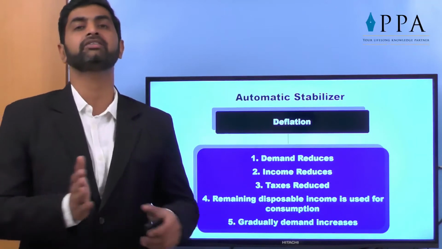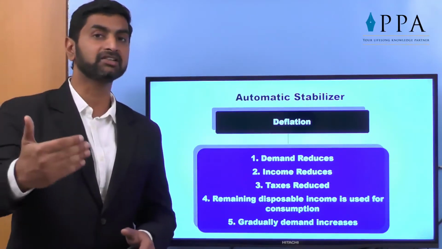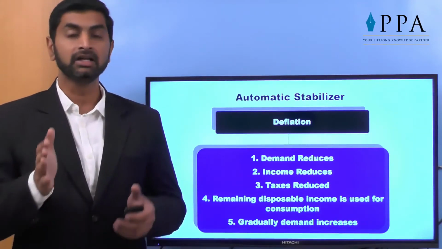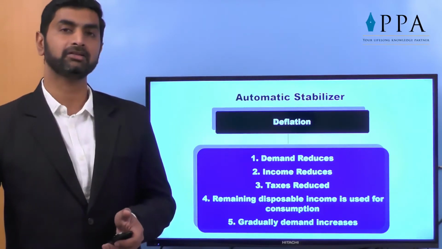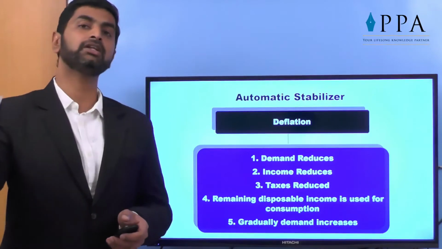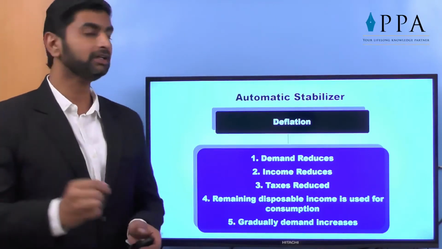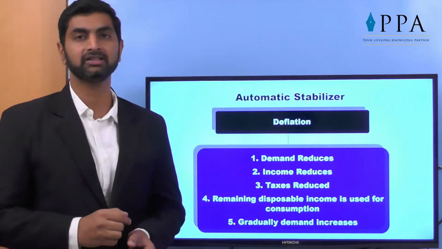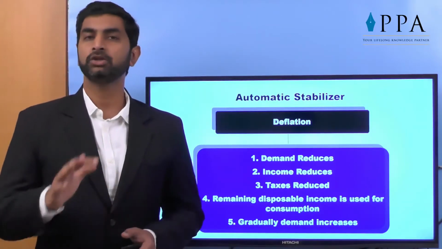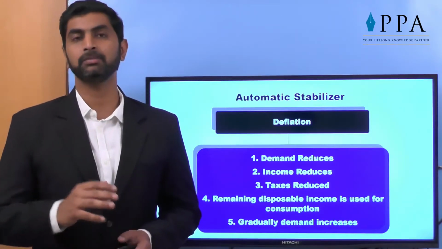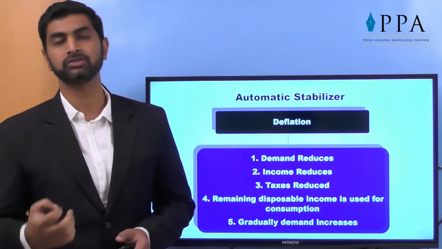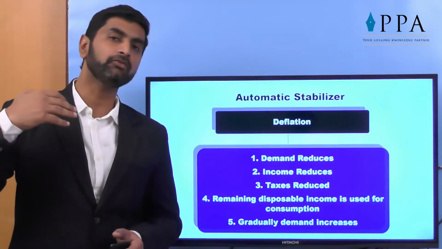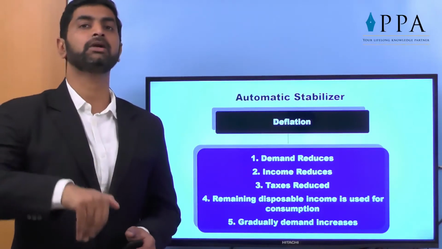As I am paying only 20% tax, or from 30% I came down to 10% tax rate, the available proportionate income is more, which will come in the market as a part of demand, and gradually the demand will increase. That is the assumption of automatic stabilizer. Does it really work? Not exactly to the extent of 100%, because even though the tax rate is reducing, my income has also come down. So the demand will increase only over a very long period. That's why government intervention is needed.